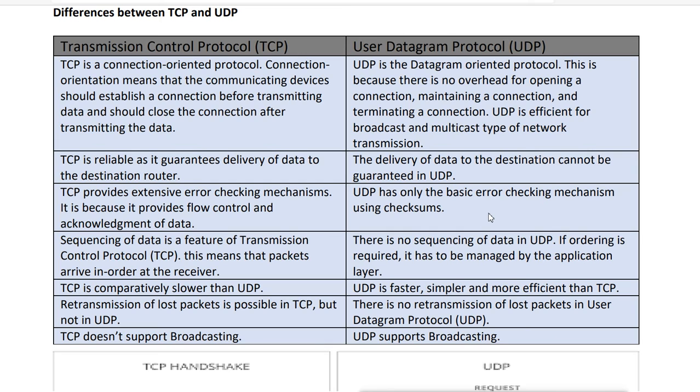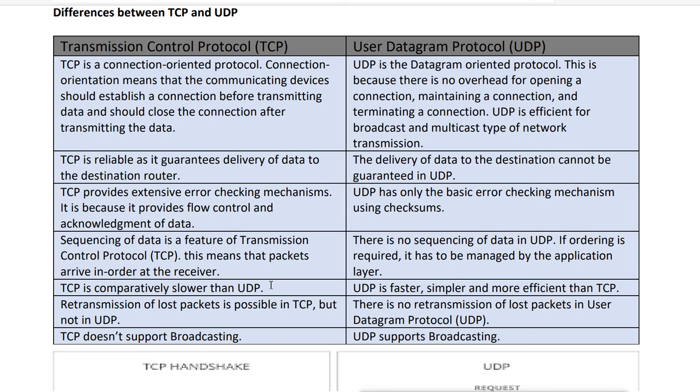So how will the data reach? And why do we use UDP if TCP is the best thing? So this is the important thing, that TCP is slower than UDP. TCP is basically slower than UDP, and UDP is faster, simpler and more efficient than TCP.